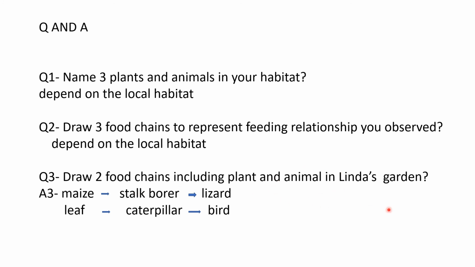So now this is Linda's garden as we have studied. There she produces maize and spinach. Maize is eaten by stalk borer, which we have discussed attacks the maize, and then this is eaten by lizard. Stalk borer is like a moth. Then the leaf is eaten by caterpillar, and then the caterpillar is eaten by the bird. So this is 'eaten by', and this is the feeding relationship.